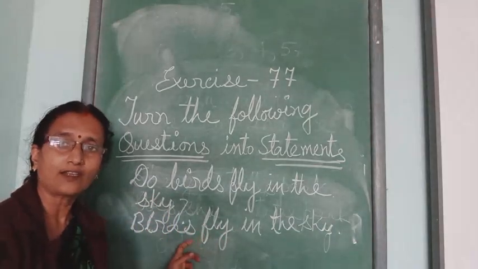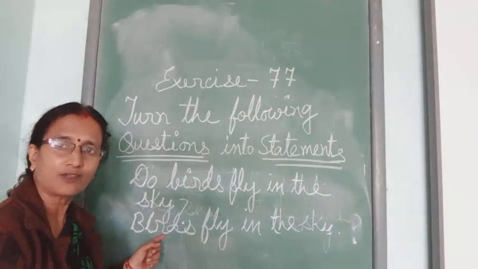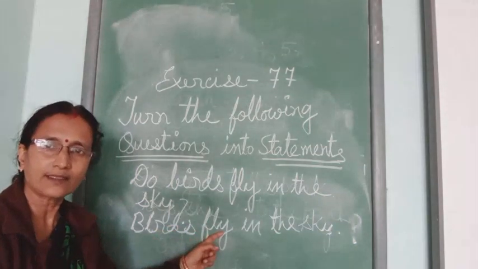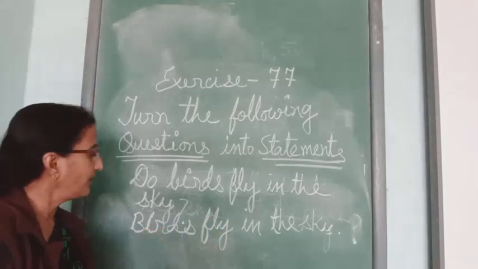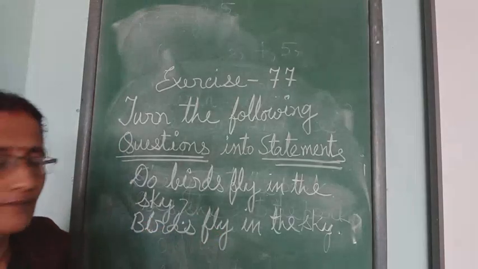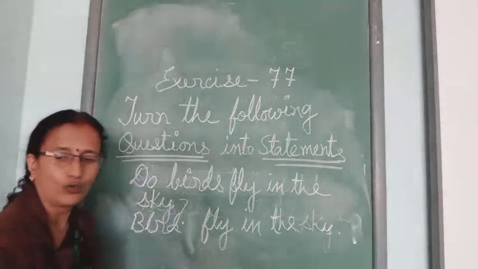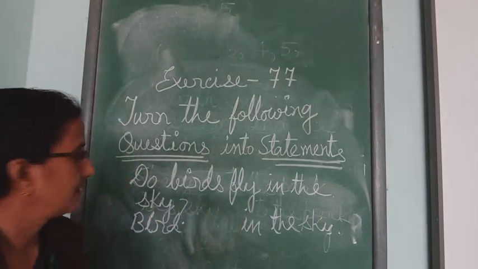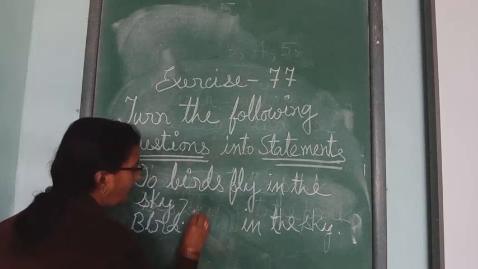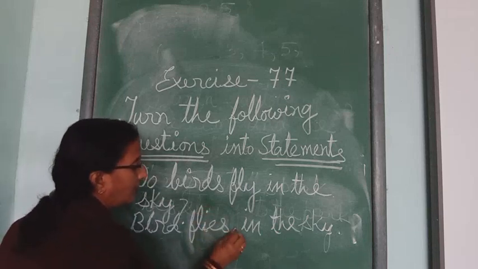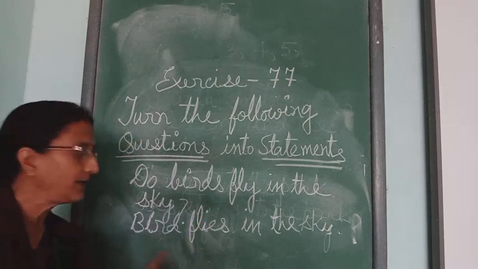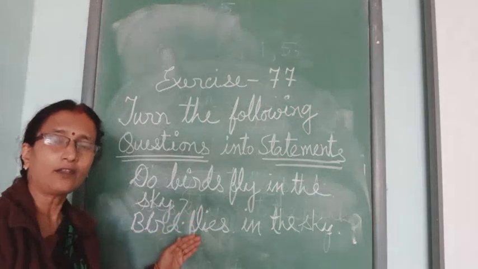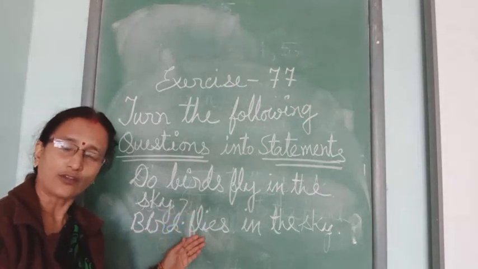If this is a plural subject, a plural noun, then with fly you are not writing any s. But if the word was only bird, then you should have written flies. Bird flies. So bird flies and birds fly. Here again you have to come back to that rule.